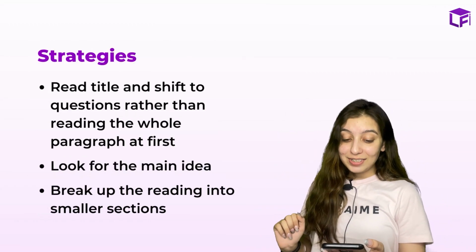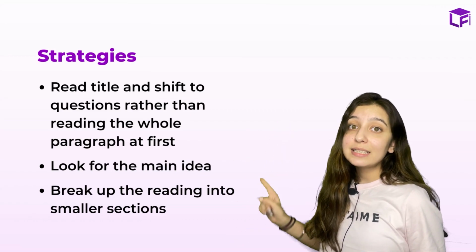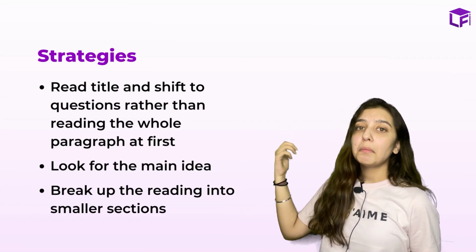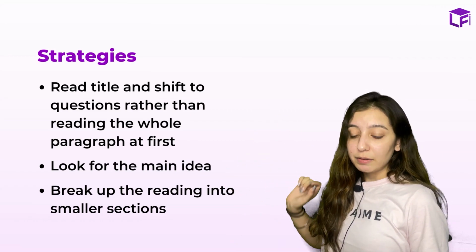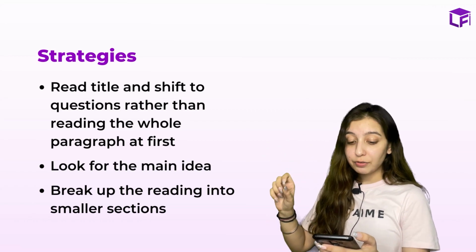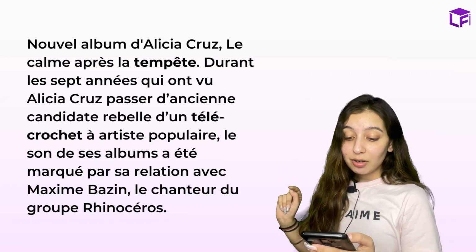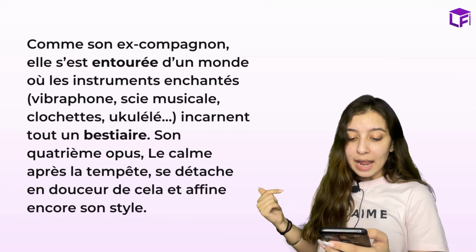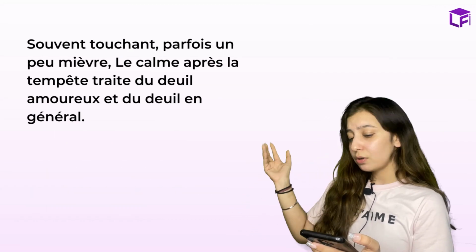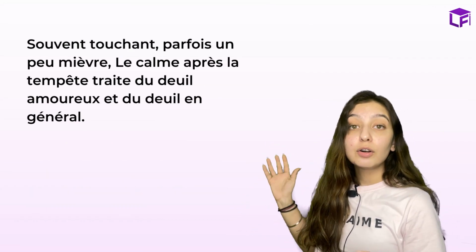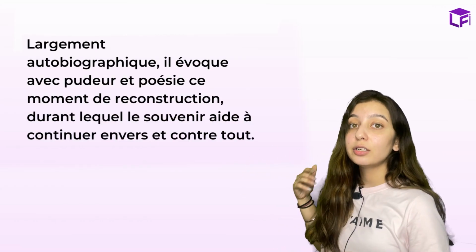My third advice to you guys will be break up the reading into smaller parts. For example, here you can see you have many words, okay? So I'll break it down into smaller paragraphs. My first paragraph will start from "Noël" and end at "rhinoceros." My second paragraph will start at "comme" and end at "bestiaire." The third one, I think I'll start from "son quatrième" and end at "en général." And the fourth one starts from "largement" and ends at "tout contre."